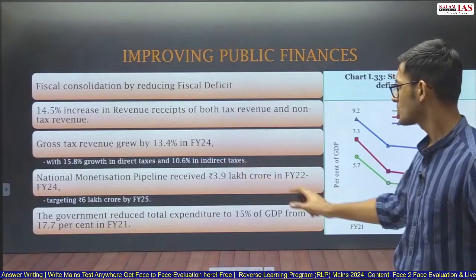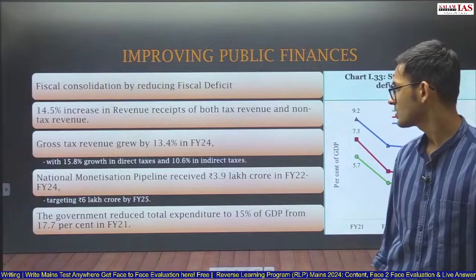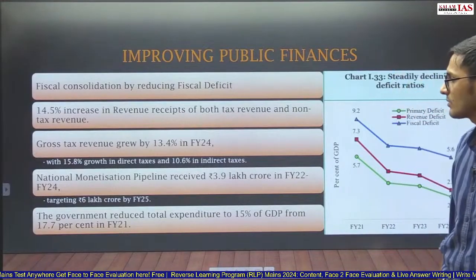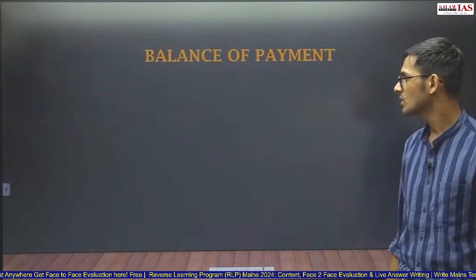The government reduced total expenditure to 15% of GDP from 17.7% in the financial year 21. So the government has reduced the total expenditure.